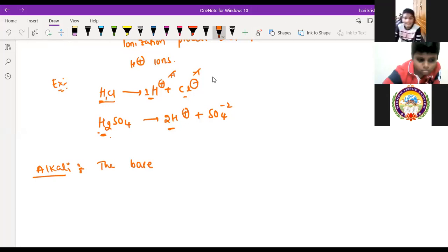The base which dissolves in water is called an alkali. The bases which dissolve in water are called alkalis. Means all the bases are alkalis. Is it possible?